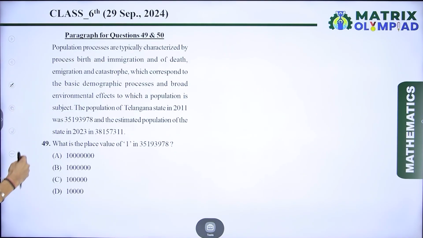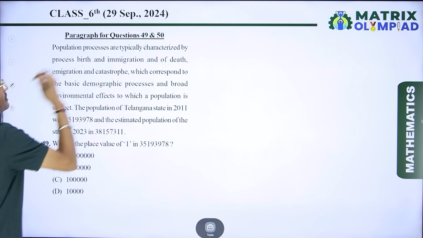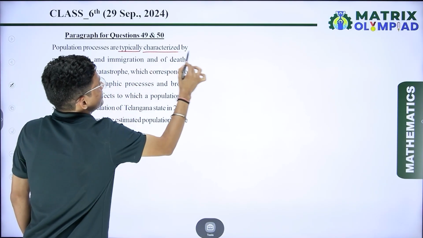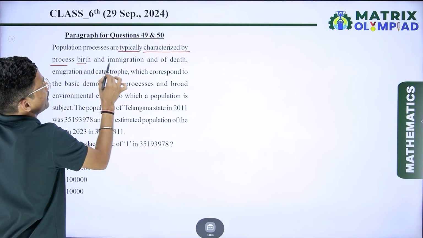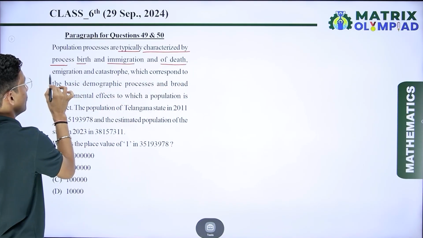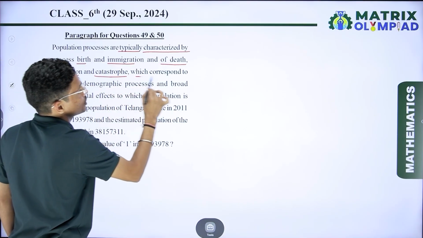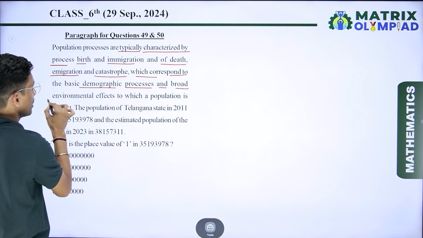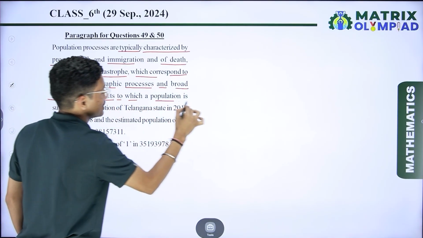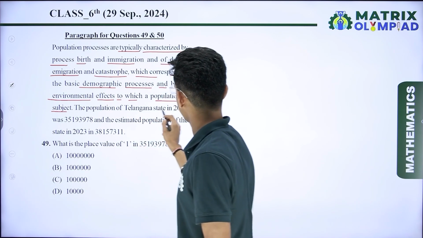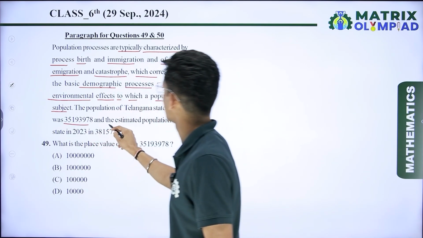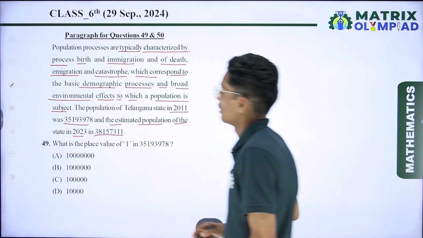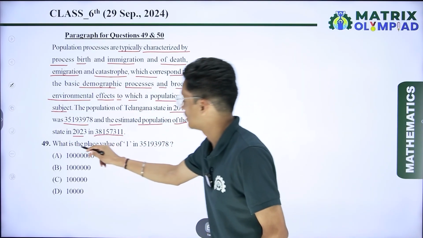Now if I talk about the next question, which is again based on the passage, you can say based on the paragraph. The paragraph says the population processes are typically characterized by birth and immigration and death, emigration and catastrophe, which correspond to the basic demographic processes and broad environmental effects to which a population is subject. The population of Telangana state in 2011 was this one, and the estimated population of the state in 2023 is this one. So question number 49, we have to find the place value of 1.